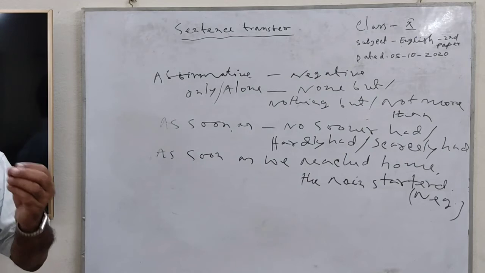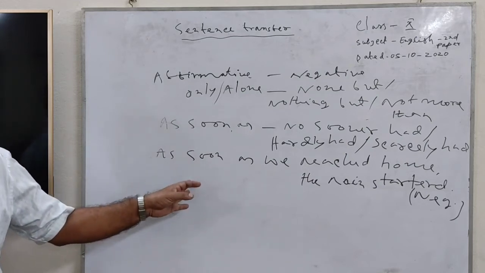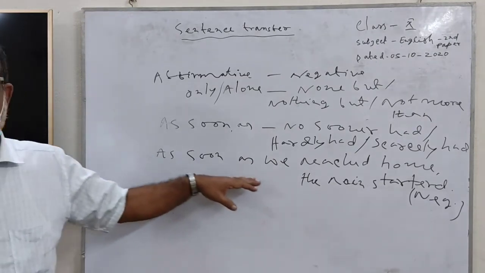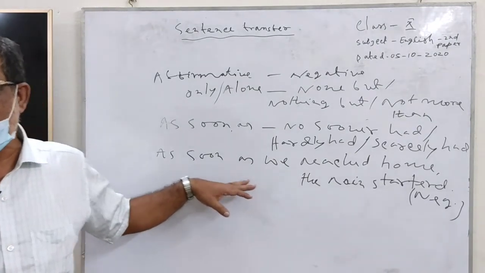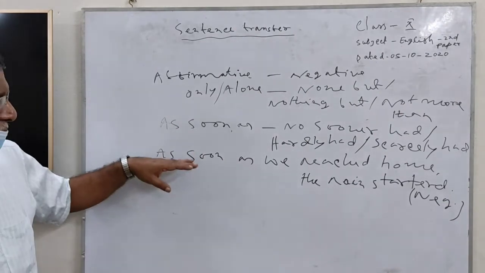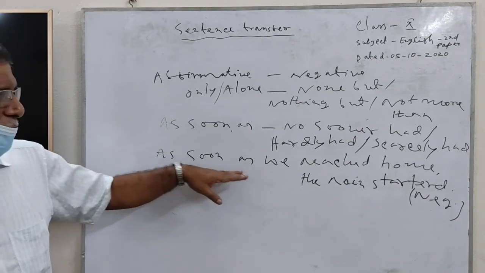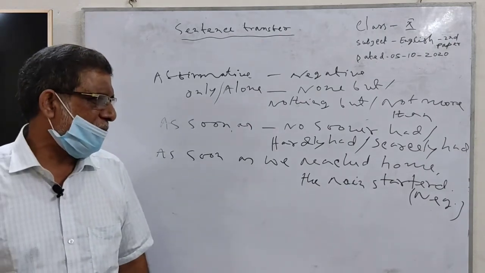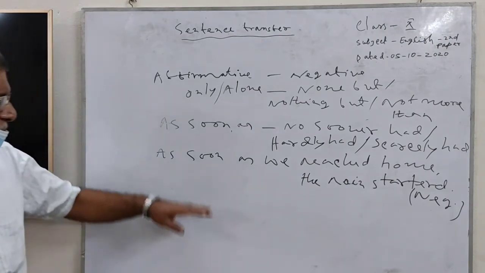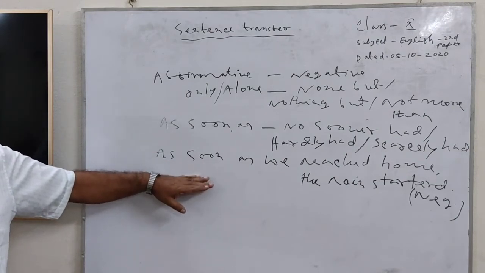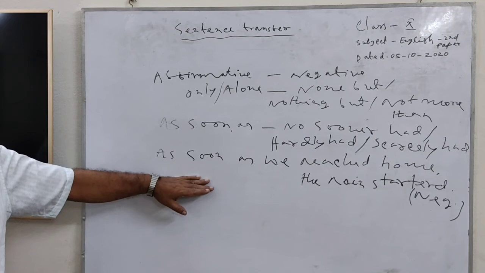What kind of sentence is this? It is an assertive sentence. As soon as is an affirmative sign. So this is called an affirmative sign. As soon as we reached home, the rain started. This is an affirmative sign and this is an affirmative sentence. Now, what can we do?